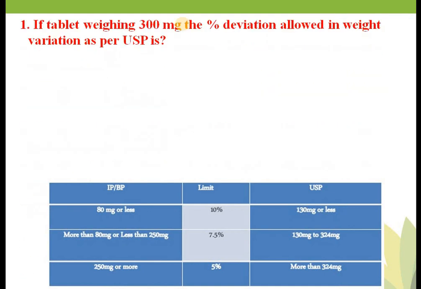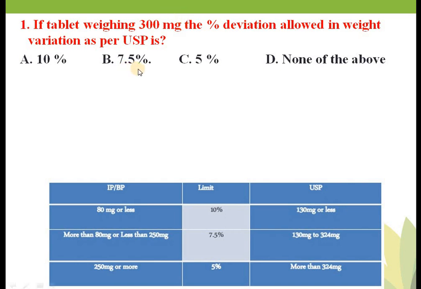What is your first question of today's video? If a tablet weighing 300 mg, the percentage deviation allowed in weight variation test as per USP is, your options are option A 10%, option B 7.5%, option C 5%, option D none of the above. What is the weight variation limit for a tablet weighing 300 mg as per USP? So in this question your answer is option B, that is 7.5%.